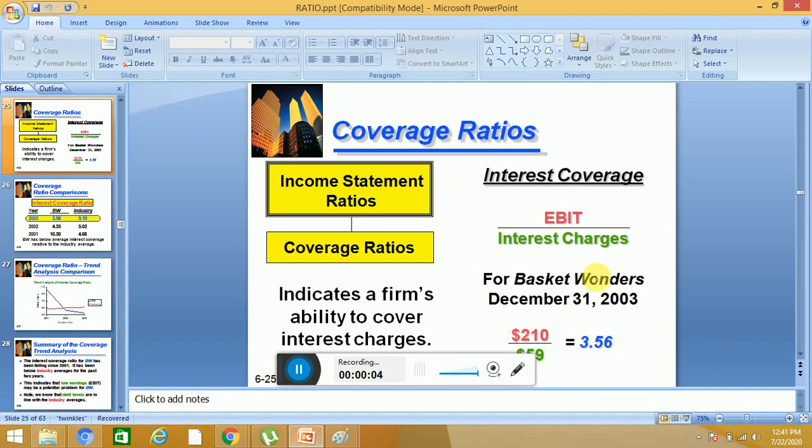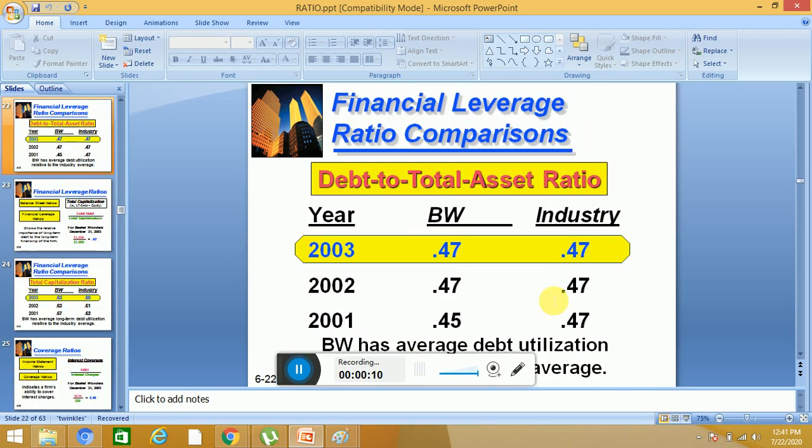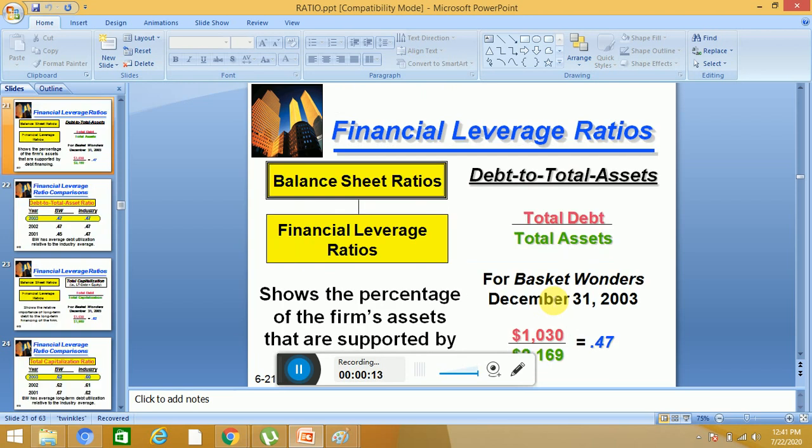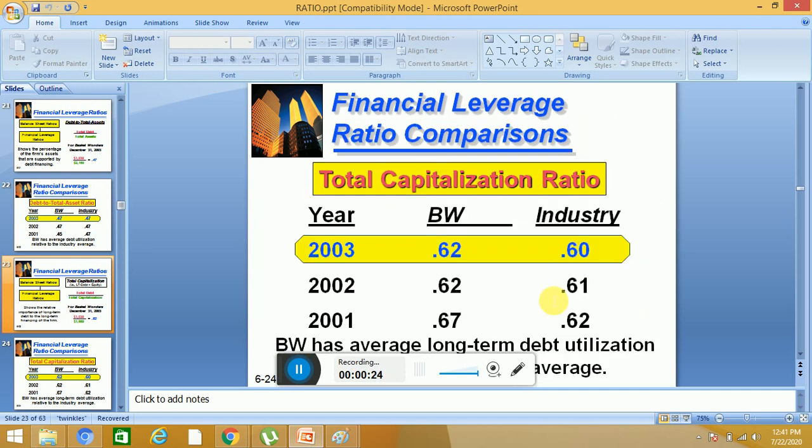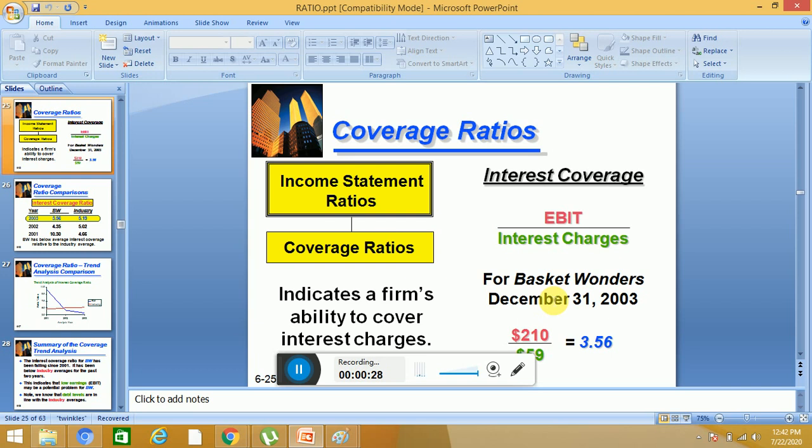Bismillahirrahmanirrahim. In the previous class, we discussed two types of ratios: financial leverage ratios, one was debt to total assets, and the second was total capitalization. Then after that, we discussed the coverage ratio, that is, interest coverage ratio is equal to EBIT divided by interest charges, meaning the interest payments simply.